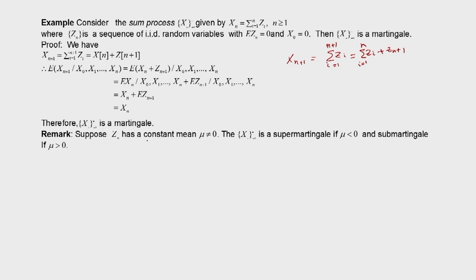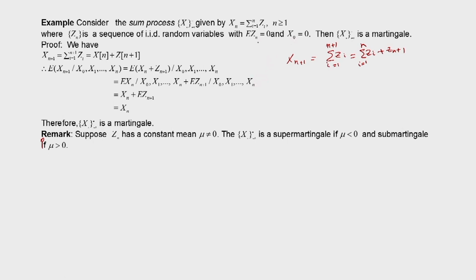Suppose instead z n has a constant mean mu not equal to 0. In that case, x n is a supermartingale if mu is less than 0 and a submartingale if mu is greater than 0. So, in this example itself, if the z i's have non-zero mean, it can be either a submartingale or a supermartingale.